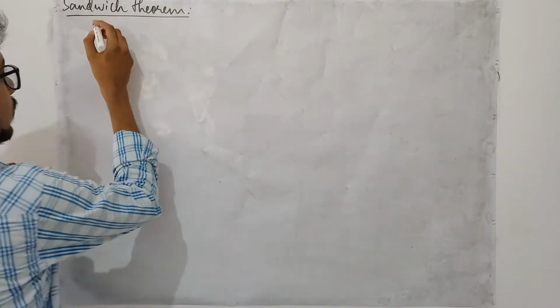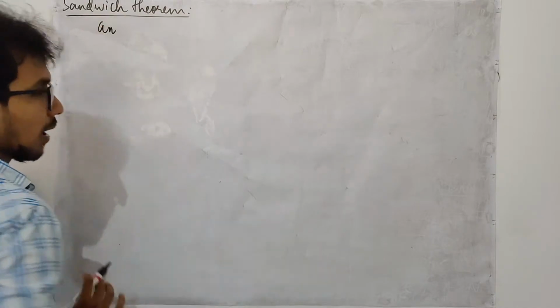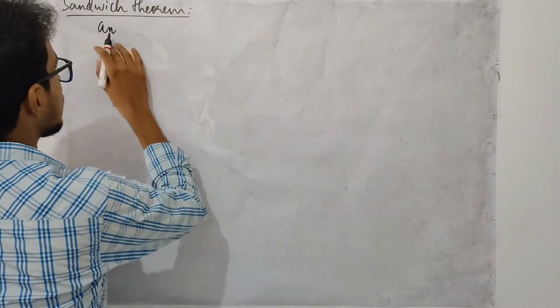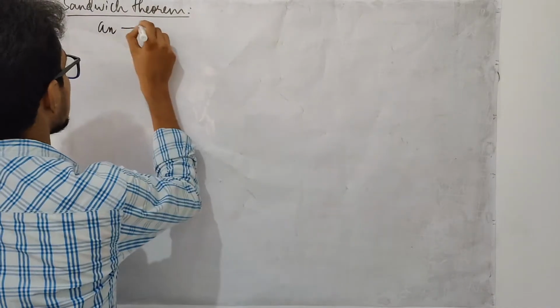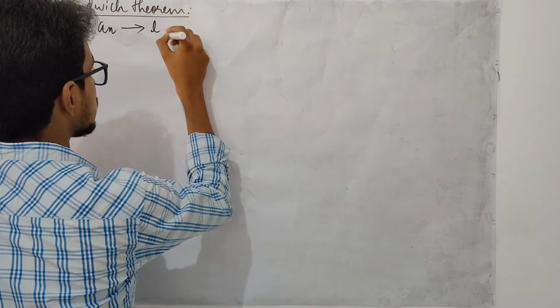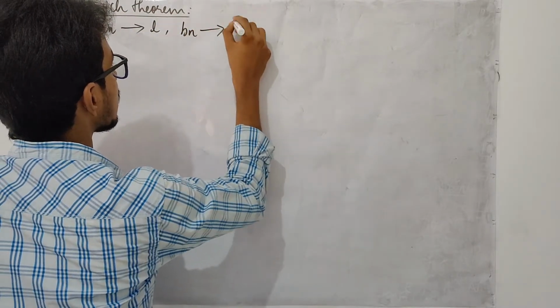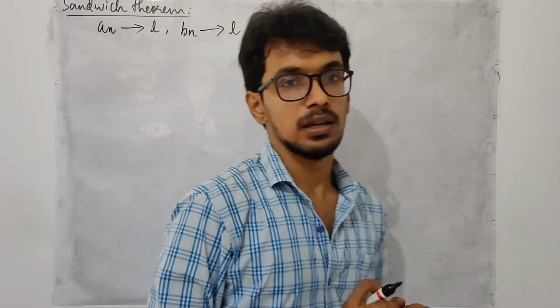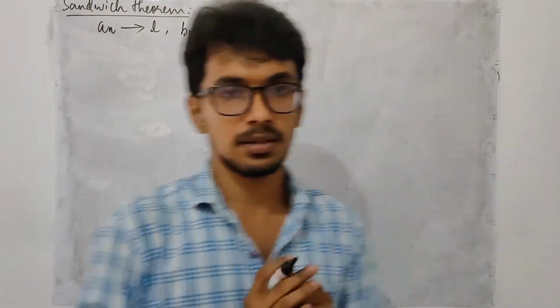In the sandwich theorem, we assume we have two sequences which converge to the same limit. That is, an is some sequence which converges to L and bn is also some sequence which converges to L. This is the basic assumption that we have.